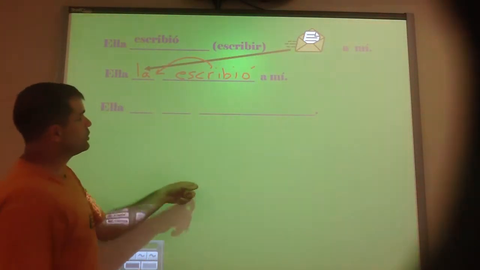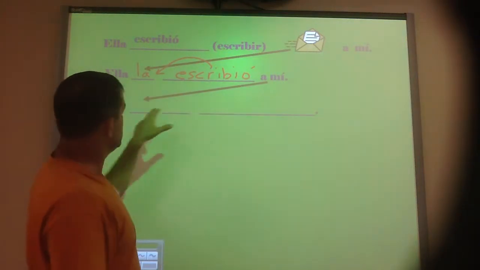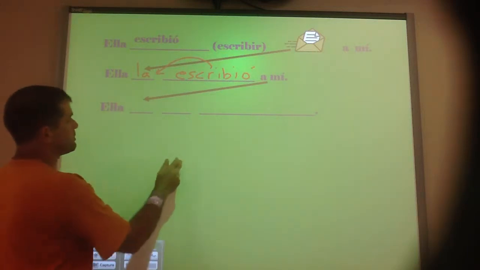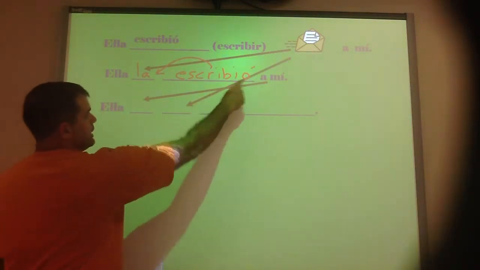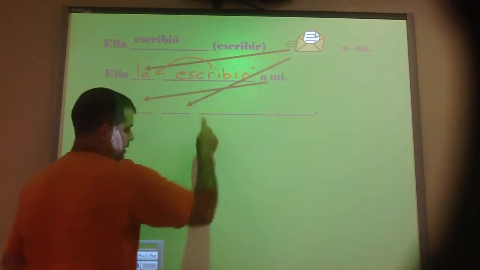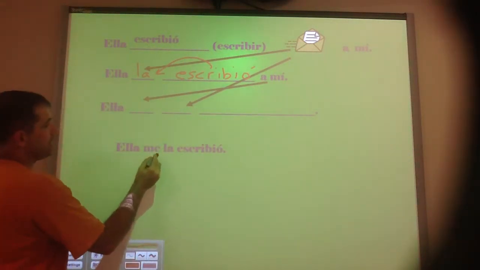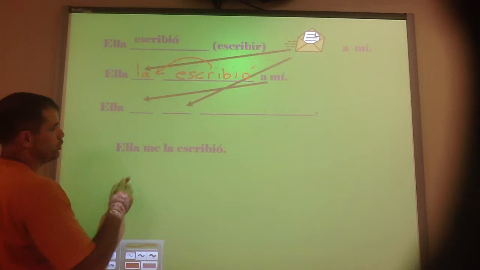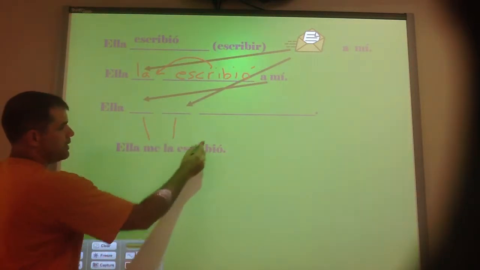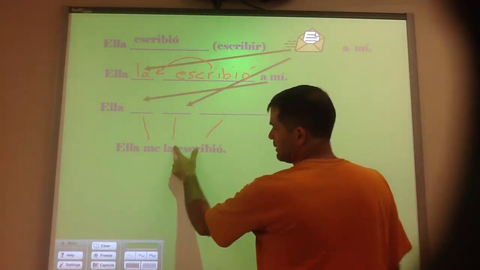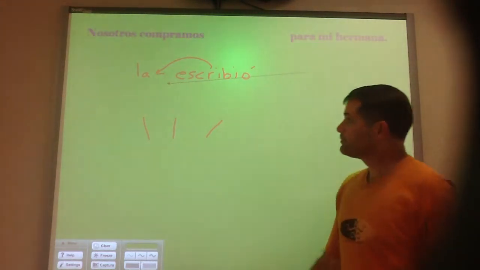Now, she wrote me it. So we're going to put both direct and indirect object pronouns in this time. The indirect will always go first, the direct will go second. So we have ella me la escribió. Me la escribió. She wrote it to me. Okay?